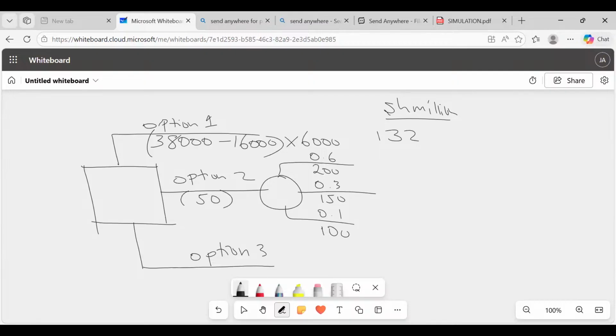So I'm not going to take selling price minus any cost. What I should do straight away, low thinking, we multiply, isn't it? 200 times 0.6 plus 150 times 0.3 plus 100 times 0.1. So look at what I'm doing, my good students, to get expected monetary value for option 2. So for option 2, I can see 200 times 0.6 plus 150 times 0.3 plus 100 times 0.1, like that.